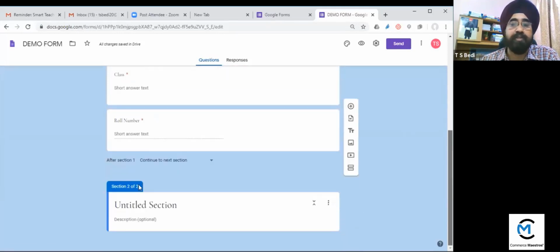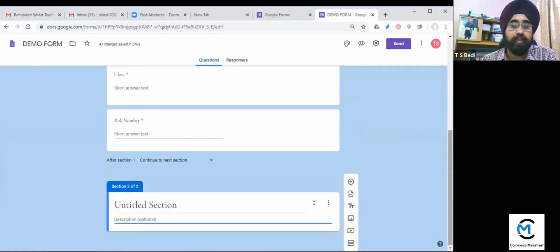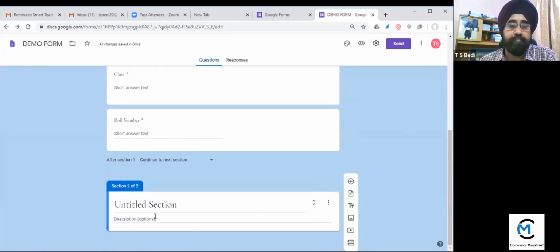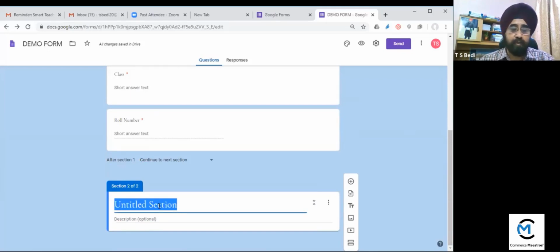Now we are going to the second section, section number 2. Here you can ask the questions from the students. So you can type here. Now I want to make it an untitled section. You can write down the name of the section there. I can give section 2 only.